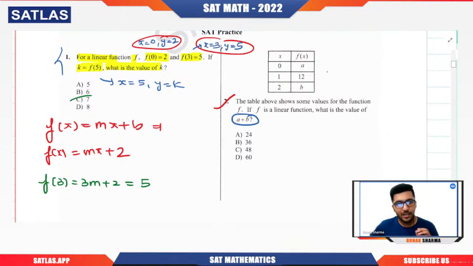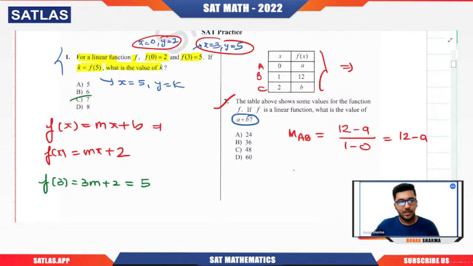What is that? If you remember, I told you in the very first 10 minutes of this session that slope is something that remains constant for any two values or for any pair of points, right? Now here I have 3 points, so I'm going to make two pairs out of it. If I call them A, B, C, then if I calculate mAB, basically the slope using points A and B, the formula is delta y by delta x, basically change in y by change in x. So this will be 12 minus a divided by 1 minus 0, so it is coming out to be 12 minus a. If we go for mBC, what will it be?